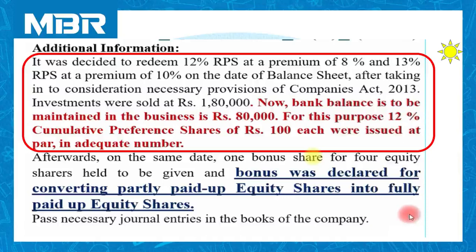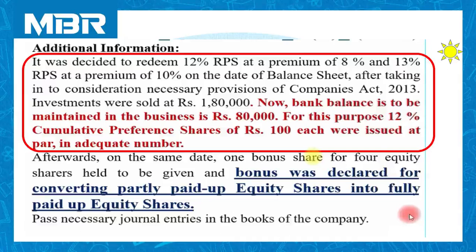Here, the company offered 8% redemption premium to the owners of 12% RPS and 10% redemption premium to the owners of 13% RPS. It is possible for the company to change the rate of redemption premium for different categories of redeemable preference shares. We have discussed the same kind of adjustment in a previous session. If you simply recall the earlier session, you can easily connect the information with this.